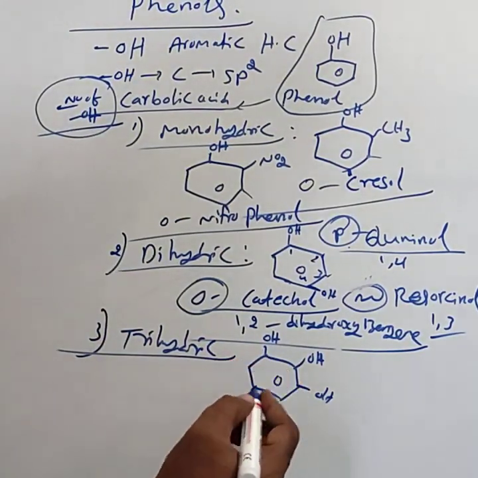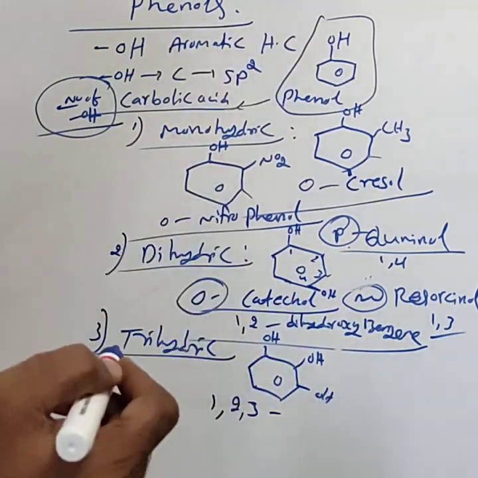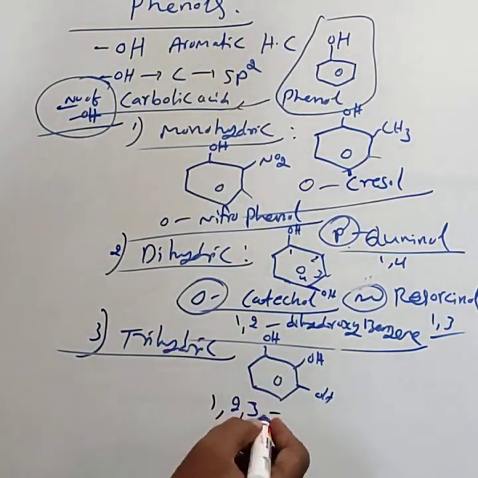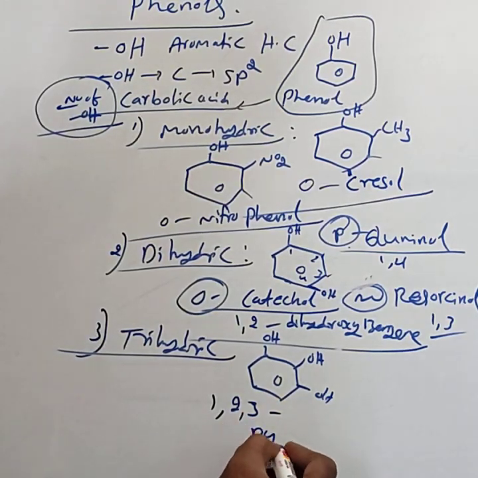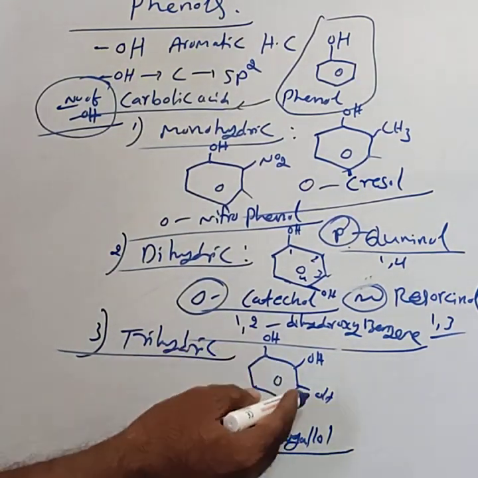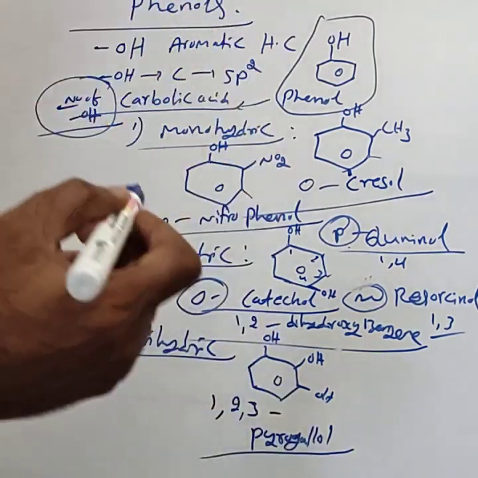That is 1,2,3-trihydroxybenzene, commonly called pyrogallol. Adjacent corners, 1, 2, 3 positions, with 3 OH groups present, it is called pyrogallol.